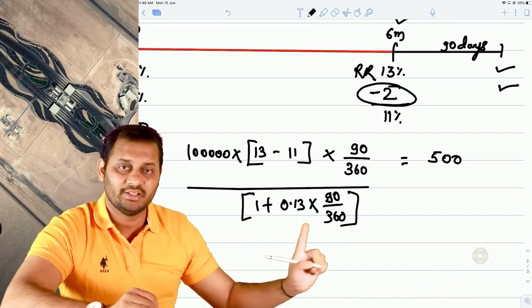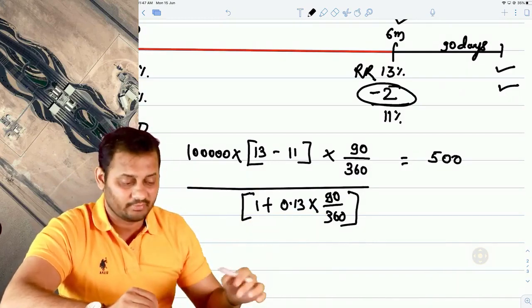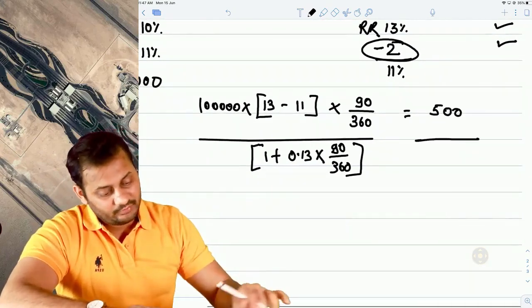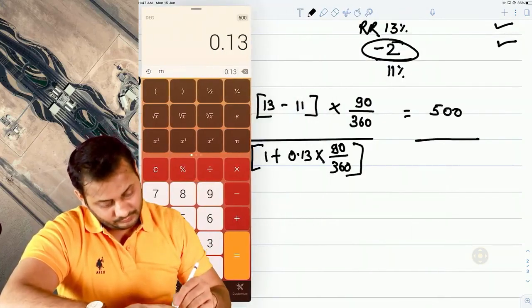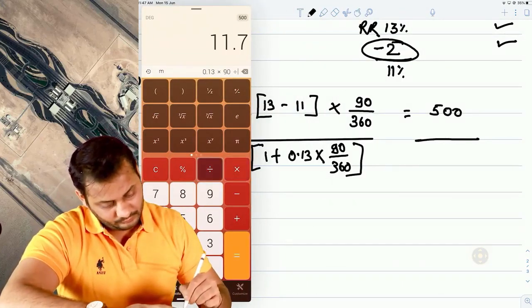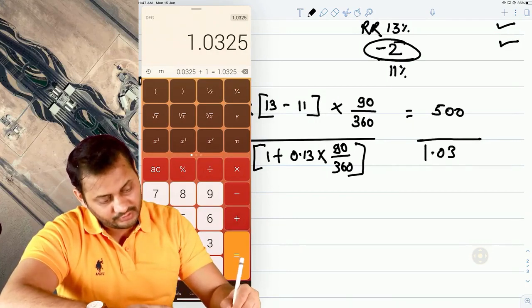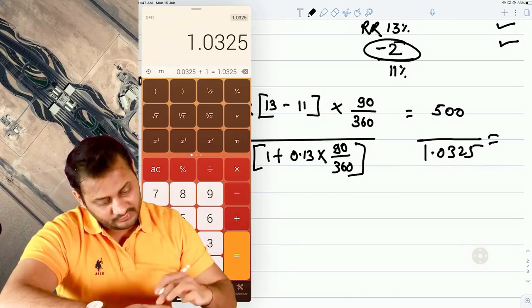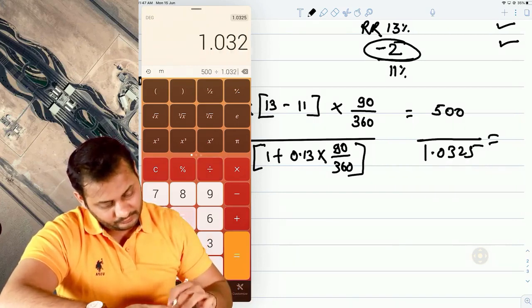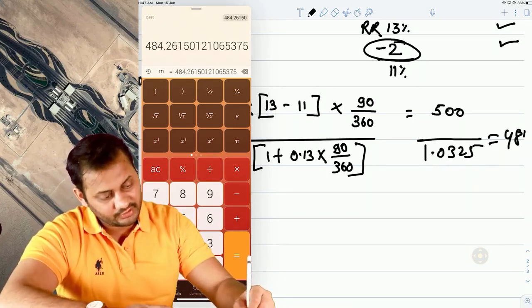So this is how we discount now. 1 plus r, we divide by 1 plus r. So it will be 1.0325, and the final answer will be 484 something. So forget that.